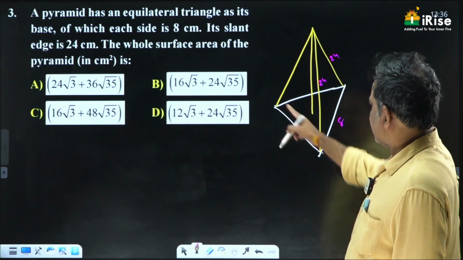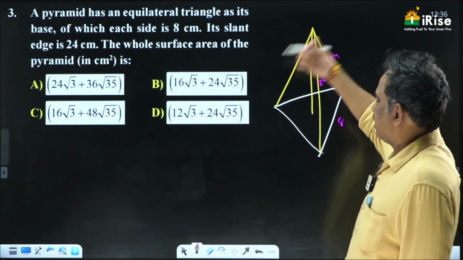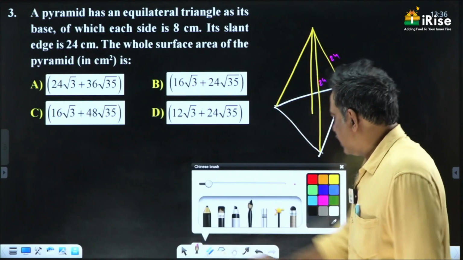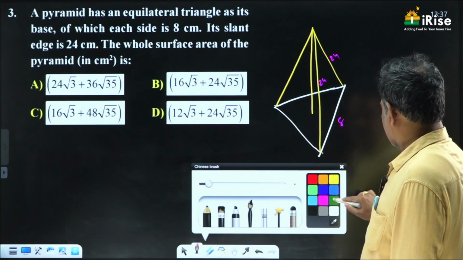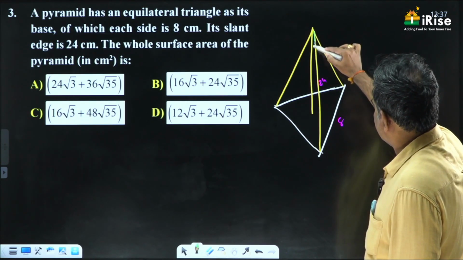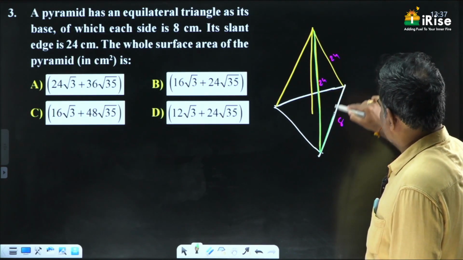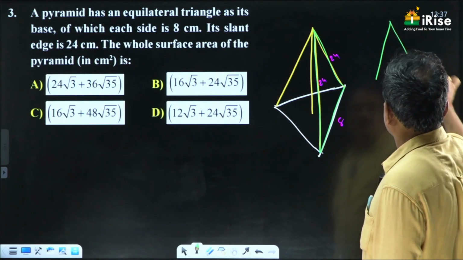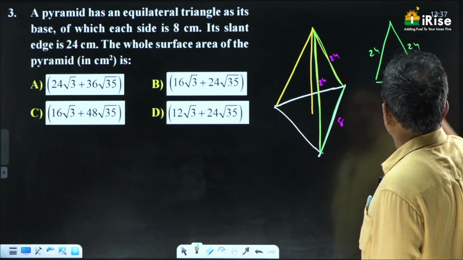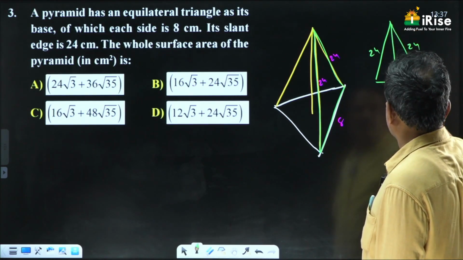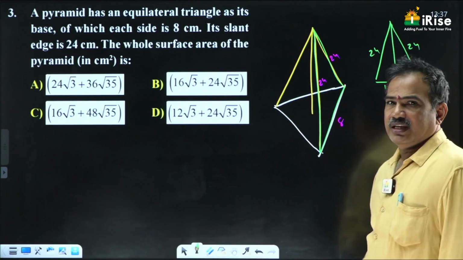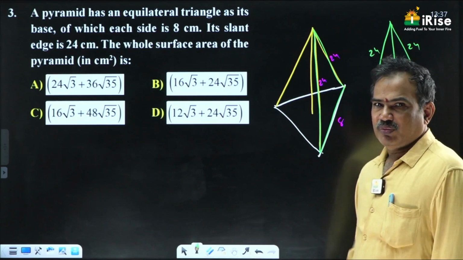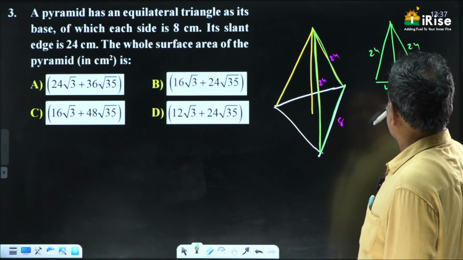To find the total surface area, we have to find the base area plus 3 triangles' area. See this carefully. This is nothing but an isosceles triangle. Here this is 24, this is 24, this is 8. If you draw a perpendicular, this is 4 comma 4, because in an isosceles triangle, the perpendicular passes through the midpoint of the opposite side.